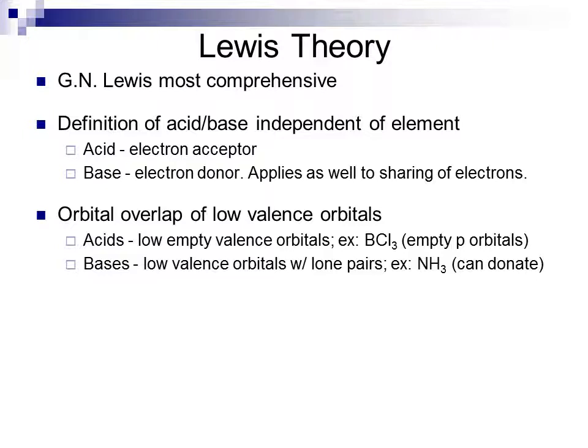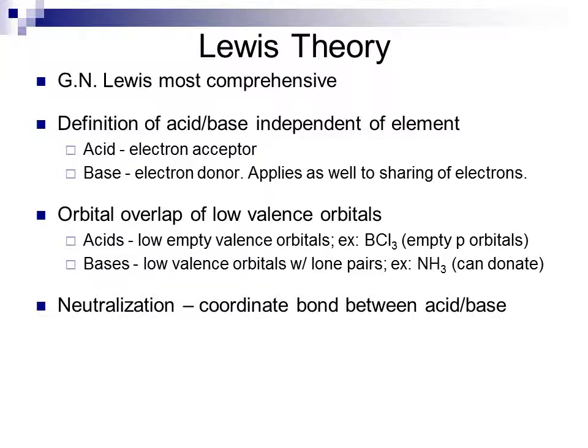Bases have low valence orbitals which contain a pair of electrons as lone pairs. For instance, NH3 has a lone pair. So the lone pair in NH3 can be donated to the empty p orbital of BCl3, forming a bond. Neutralization, then, is a coordinate bond between an acid and a base. For example, NH3 and BCl3 can be coordinated together and combined by a pair of electrons between the boron and the nitrogen.